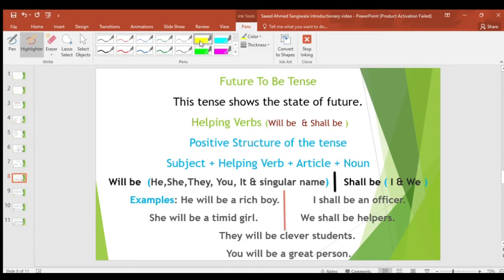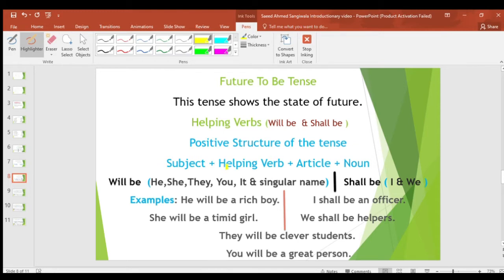In past videos, we have discussed the positive structure of the present to be tense and past to be tense. Now we are going to discuss the future to be tense, positive structure of the future to be tense. This tense shows the state of future. Helping verbs: this tense has only two helping verbs, will be and shall be. Positive structure of the future to be tense.